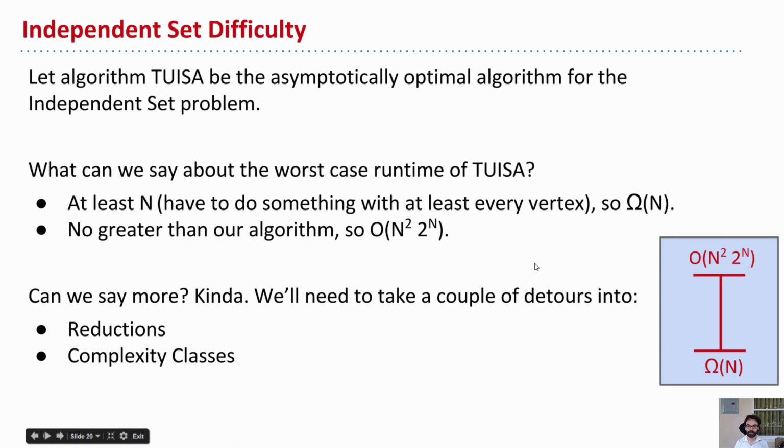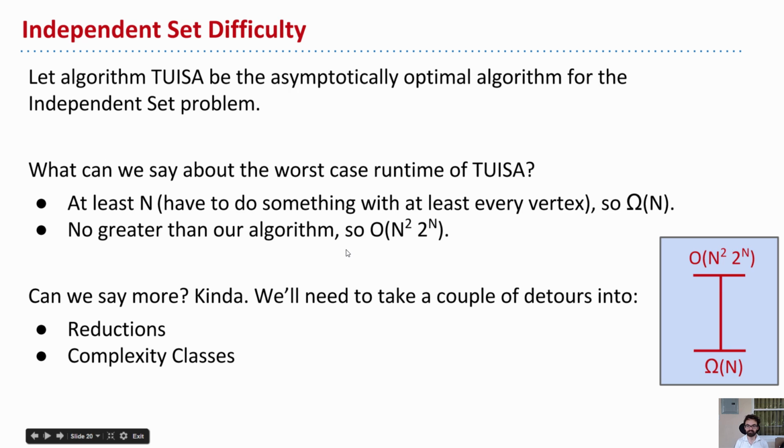So now the question is, how hard is this problem fundamentally? So let's suppose we have an algorithm TUISA, which is the ultimate independent set algorithm. That's what that stands for. It's the asymptotically optimal algorithm for the independent set problem. So what can we say about the worst case runtime of TUISA, much like we did with comparison sorting?